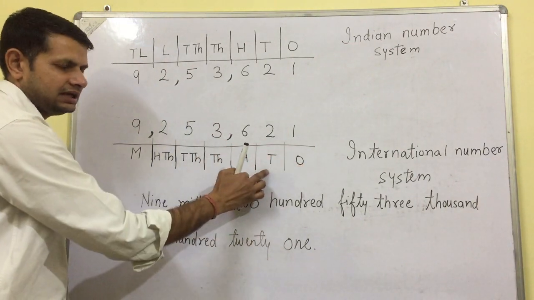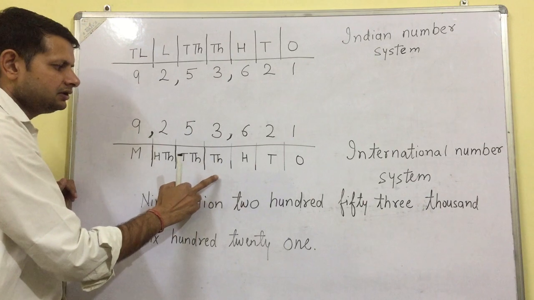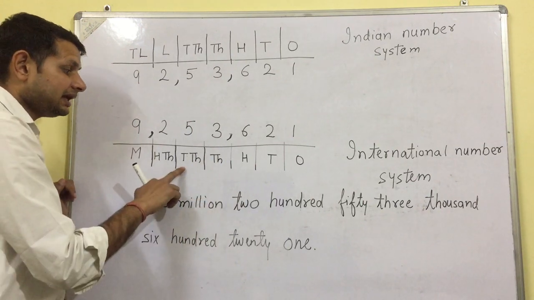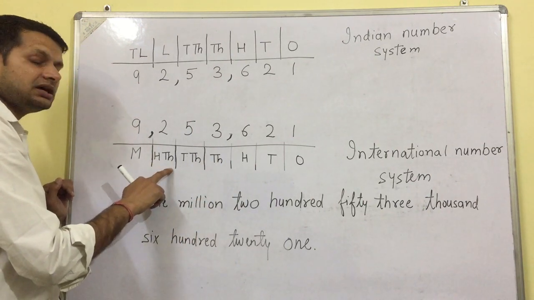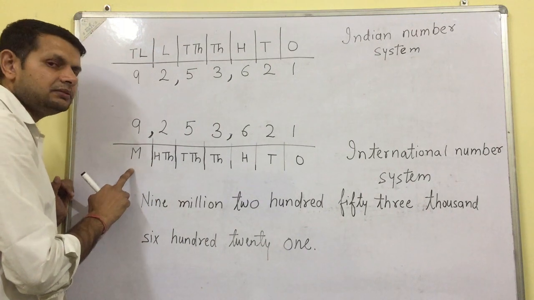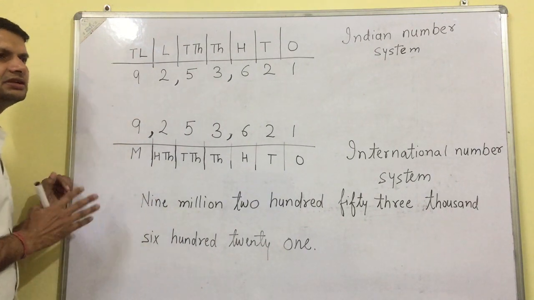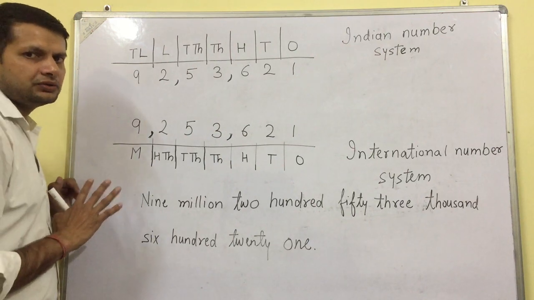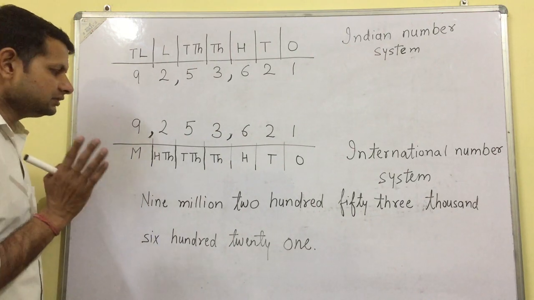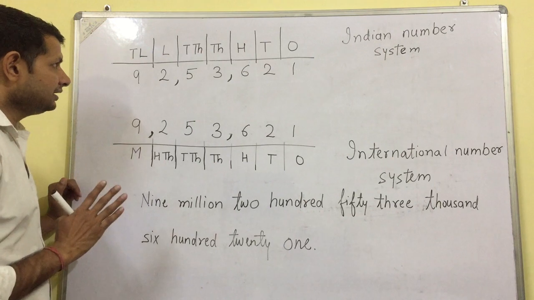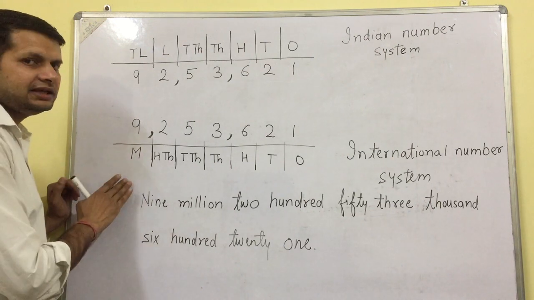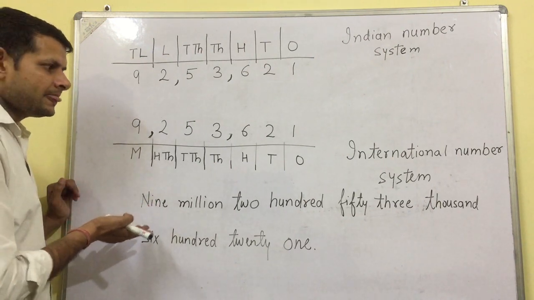Ones, tens, 100, 1000, 10,000, 100,000 and million. In international number system we don't have lakh, crores. We have million and billion.